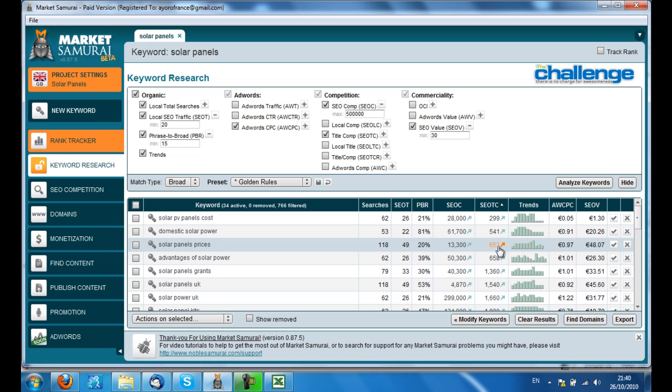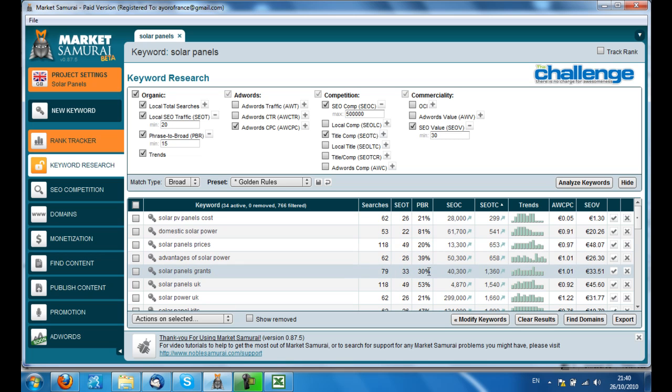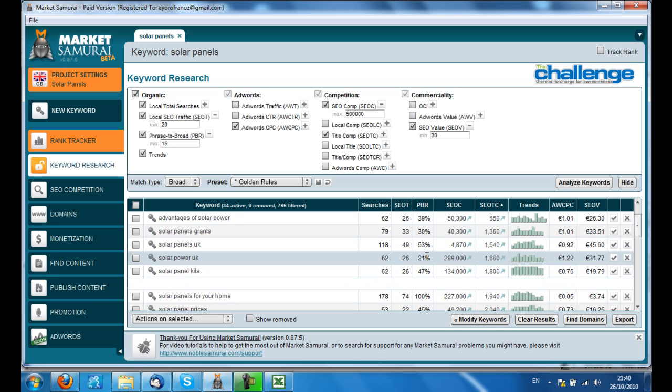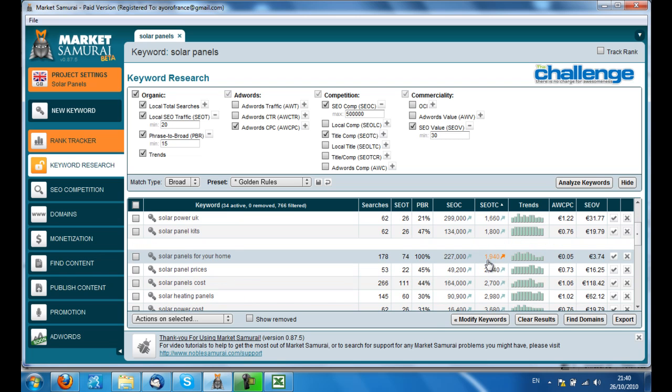Solar panels prices, again PVR low. Grants, advantages, that's probably a very good article. Solar Power UK. Solar panel power. Oh, solar panels for your home. 100% PVR, so you're only ever going to get 178 searches a day.